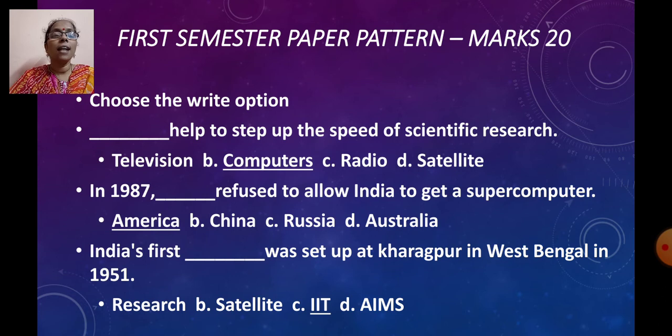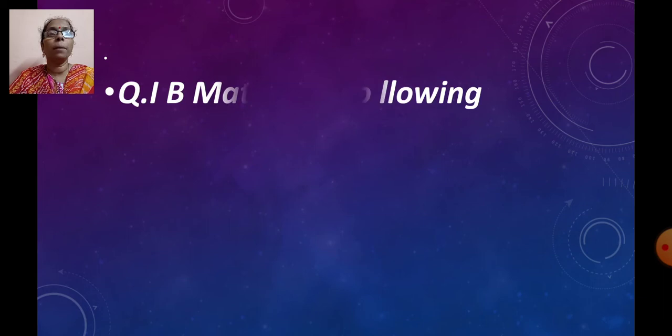India's first dash was set up at Kharagpur in West Bengal in 1951. Here you have the options research, satellite, IIT and AIMS, and the correct answer is IIT. For this you will just have to click the correct option. Then your next question will be match the following.